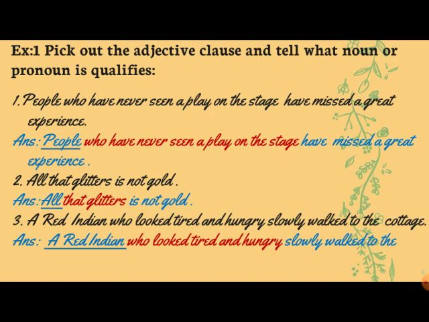Now, all these clauses which you see: in the first sentence, "have seen" is a finite verb. In the next sentence, "glitters" is a verb. In the third sentence, "looked" is a verb. So in this part of a sentence, when you are getting a finite verb, it becomes a clause. And these clauses are describing a noun, so it becomes an adjective clause.